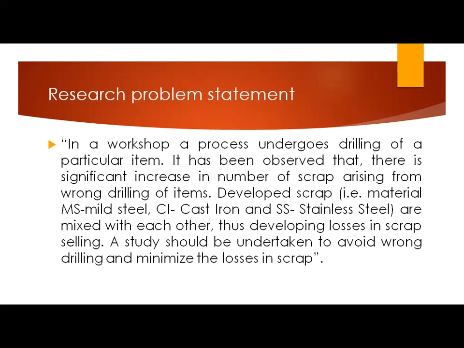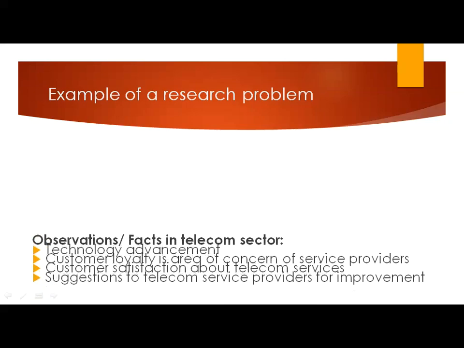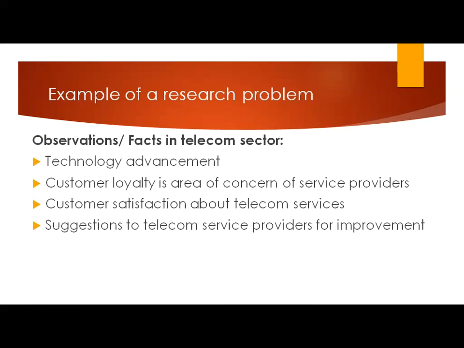We will take another example of a research problem. We will consider a case in the telecom sector. So what are the observations and facts in the telecom sector? There are technological advancements from 2G, 3G, 4G, and we are now leading to 5G.